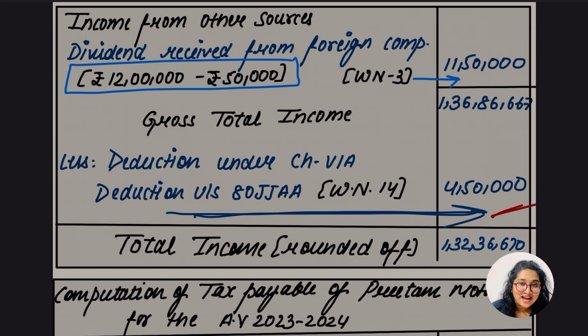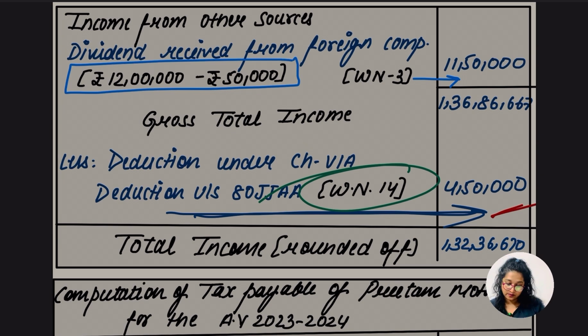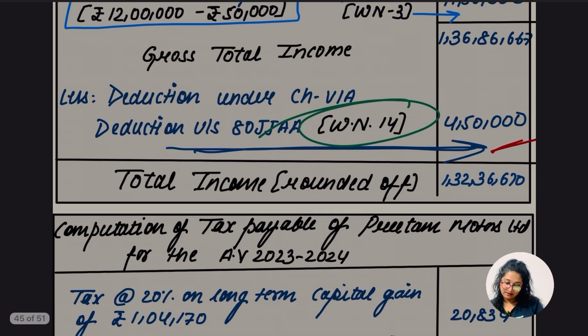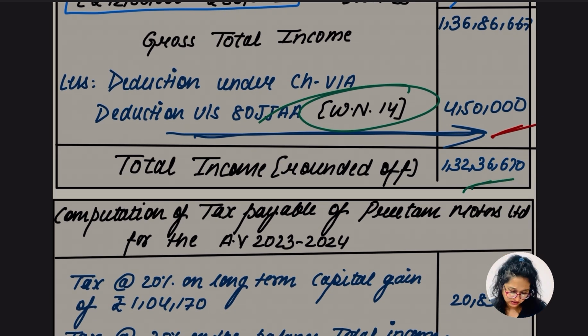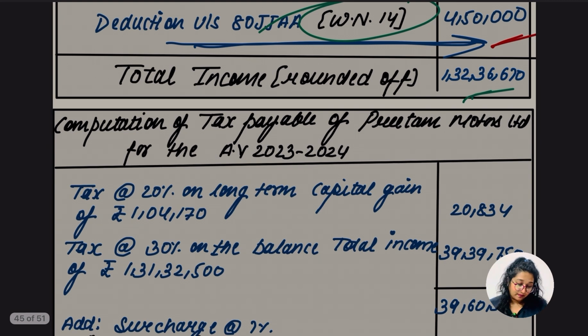And what is going to be the reduction under section 80JJAA? It is the 30% one, which is to be reduced, 4,50,000. 132,36,670, which is rounded off actually. So this is the total income. 132,36,670.